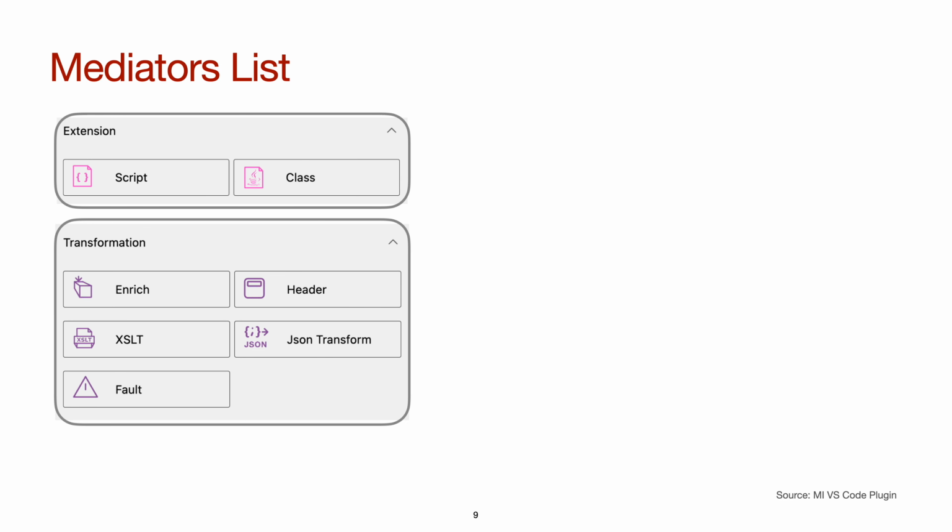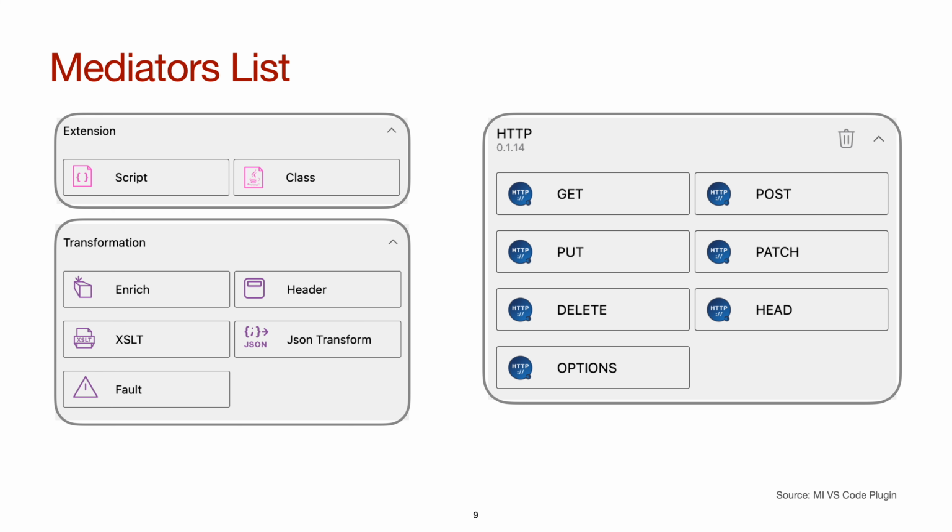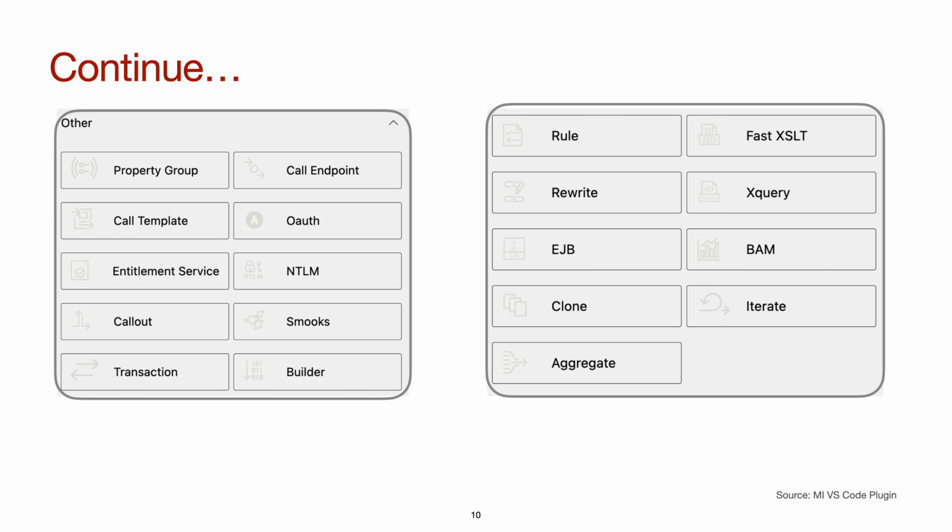WSO2 has powerful message transformation mediators as shown here, like enrich, header, XSLT, JSON transform, and fault mediator. And when making HTTP calls, a set of mediators supporting different HTTP methods are there to accelerate development. And then we have certain mediators in the other category that cater to specific requirements.